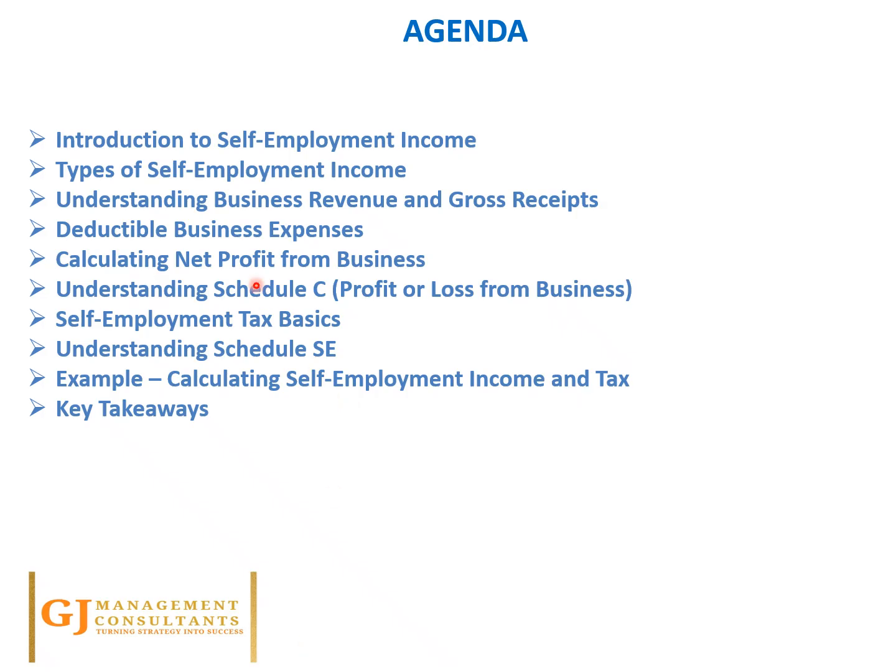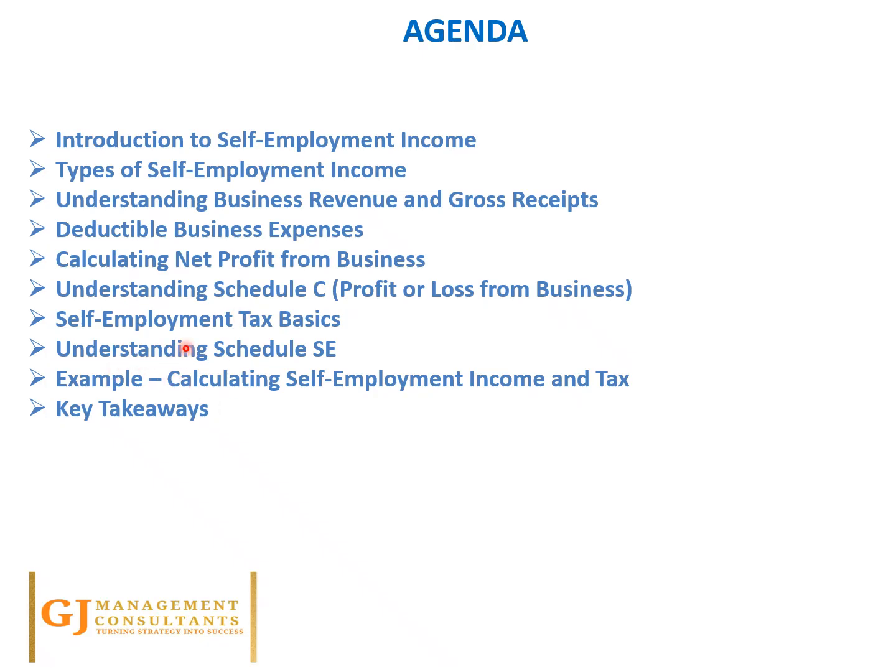The key agenda that we're going to cover as part of this chapter is: we'll understand the concept of self-employment income, types of self-employment income, business revenue and gross receipts, the concept of deductible business expenses, calculating the net profit from the business, and understanding Schedule C, which is the profit or loss from business.